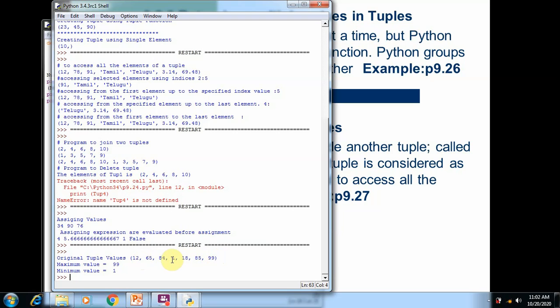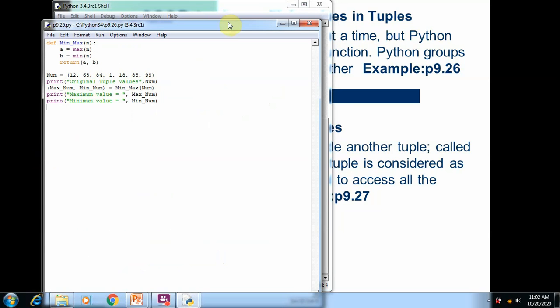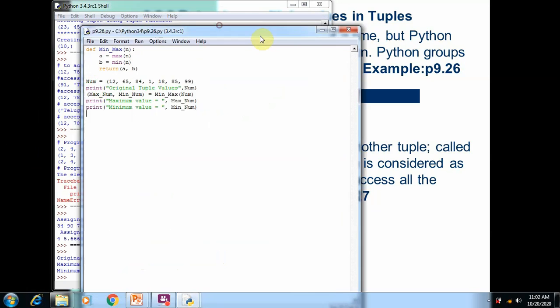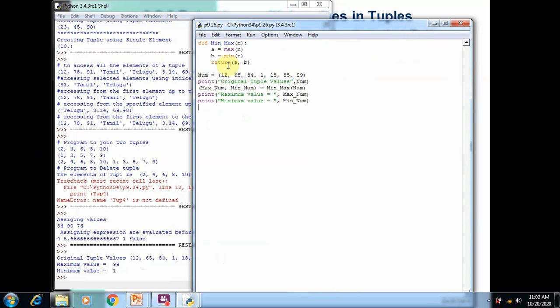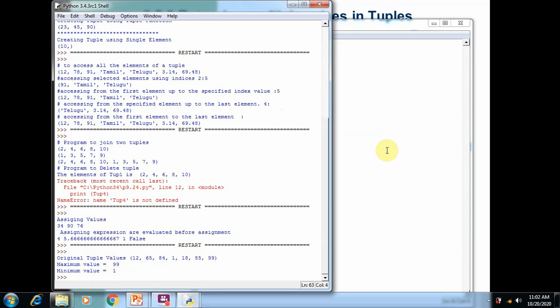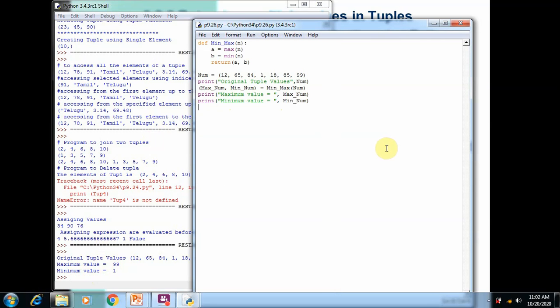So the minimum value is stored in B. These two elements, A and B, are returned from the function and stored in the max_num and min_num variables. After that, we print the max_num and min_num variables on the screen using the print function. So this is the output. This is how we can call a function for returning multiple values.